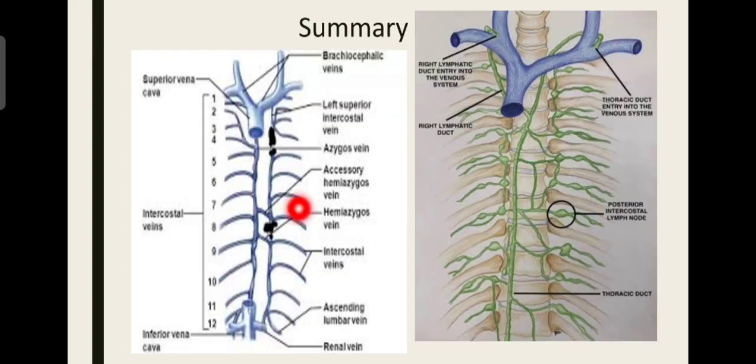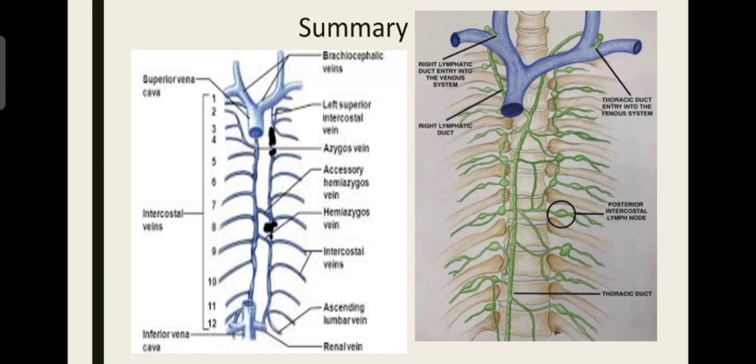Then see venous drainage. This is the posterior part of the venous drainage, where the first posterior intercostal vein drains directly into the brachiocephalic vein, and the 2nd, 3rd and 4th together form the superior intercostal vein, which drains on the right side into the azygos, because azygos is present on the right. Here on the left azygos is not present, so they drain directly into the brachiocephalic vein. Then all the others drain on the right side into the azygos, and on the left side into the hemiazygos and the accessory hemiazygos vein. This is the venous drainage.